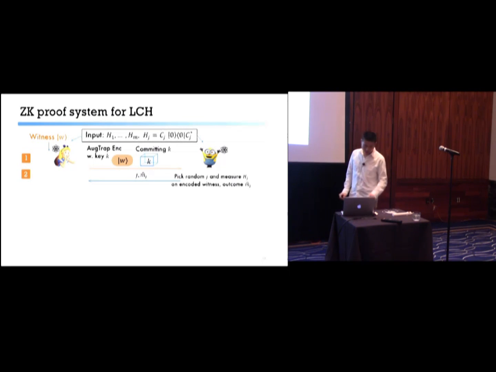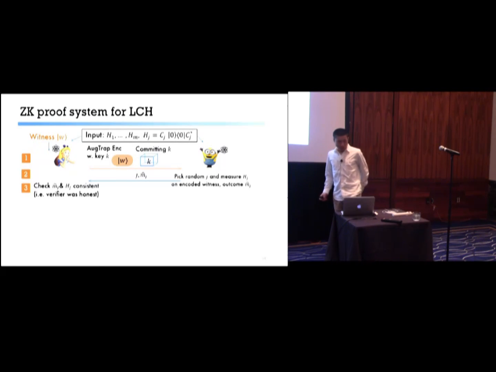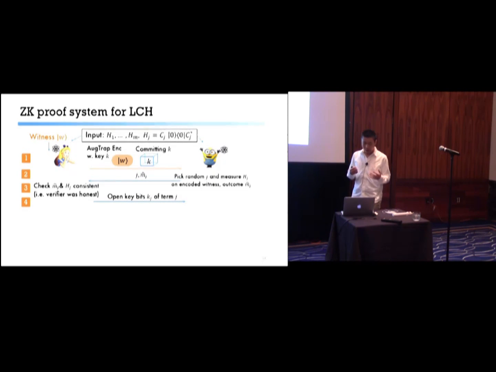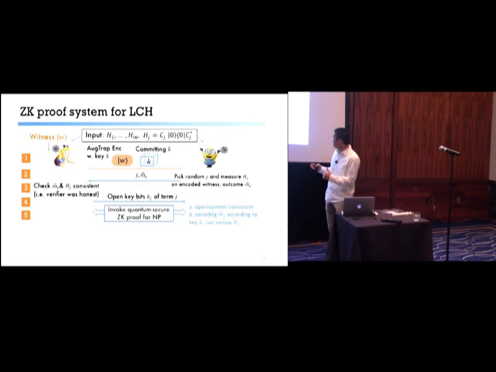Let's say the outcome is m hat j. Then the prover checks if m hat j indeed comes from honestly applying hj on the encoded data. And if so, the prover will open the key bits kj associated with the term j. Next, they're going to invoke a zero-knowledge proof system for the following NP statements. Number A, the commitment in the first message and the opened bits are consistent with each other. And number B, if we decode m hat j, we'll see a non-zero string, meaning there's no violation to the term hj.